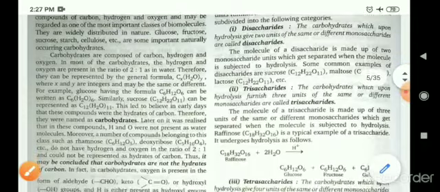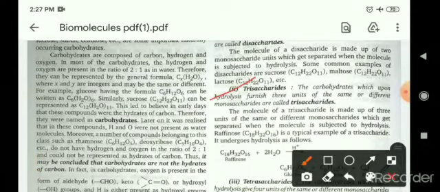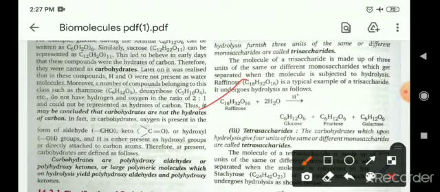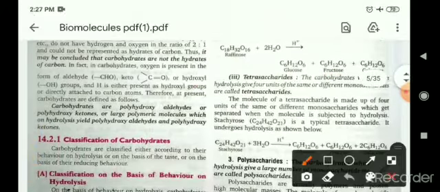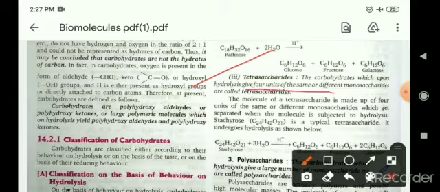Next, trisaccharides, means those types of carbohydrates which on hydrolysis give 3 units of the same or different monosaccharides. For example, raffinose. Raffinose on hydrolysis gives glucose, fructose and galactose. Tetrasaccharides on hydrolysis give 4 units of the same or different monosaccharides.